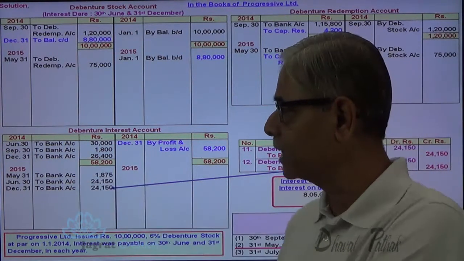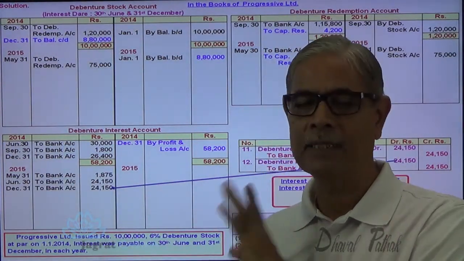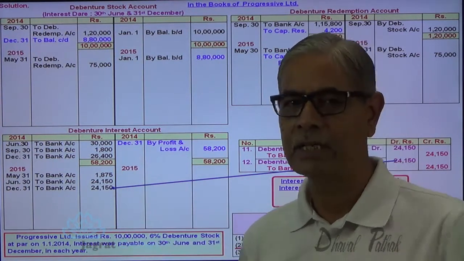So total debenture interest as on 30th June and 31st of December is recorded. This is how debenture interest entry is done.